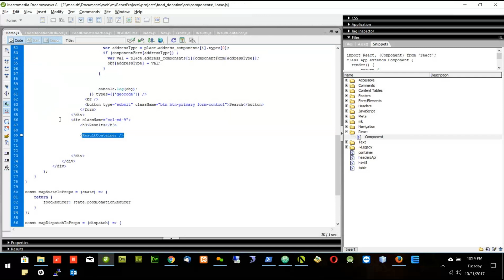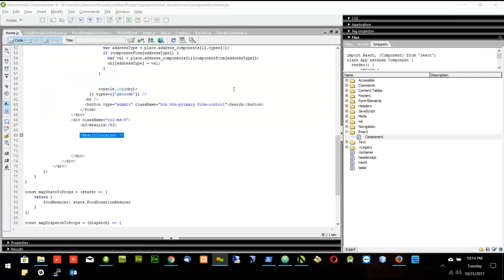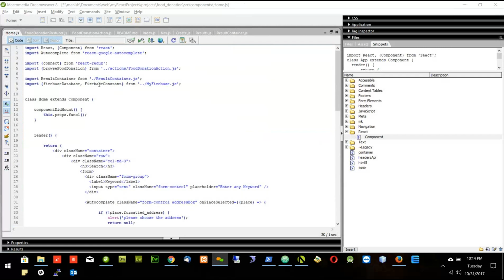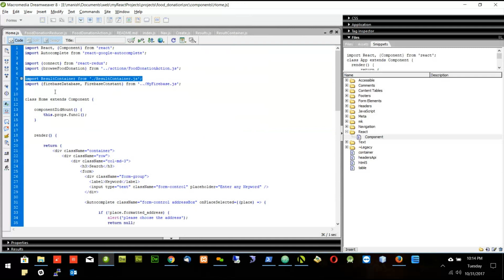Now go to the home.js. Instead of calling results, we will call the result container. And instead of importing result, we will import a result container.